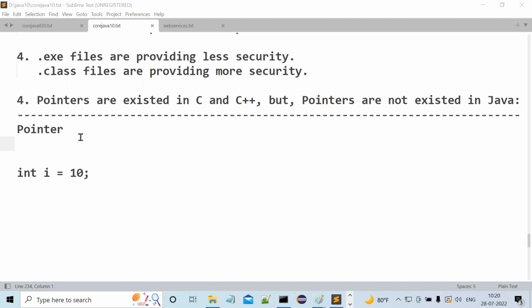Next one, how is Java a platform independent programming language? If we compile a Java program on the Windows operating system, we get a .class file. What does a .class file contain? A .class file contains bytecode. What is this bytecode? Bytecode is an intermediate code. It is not directly executable code.